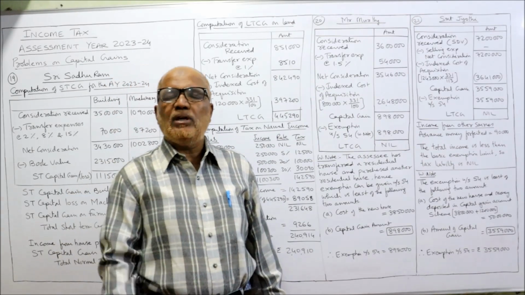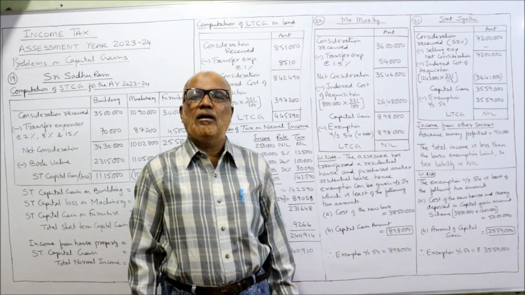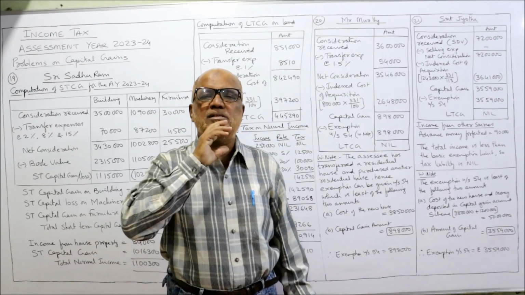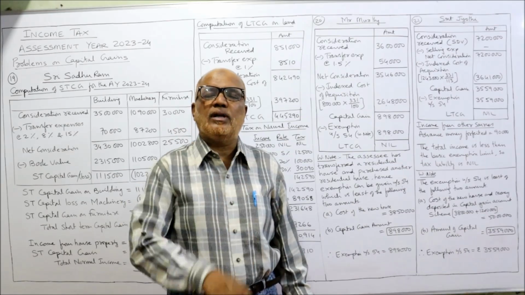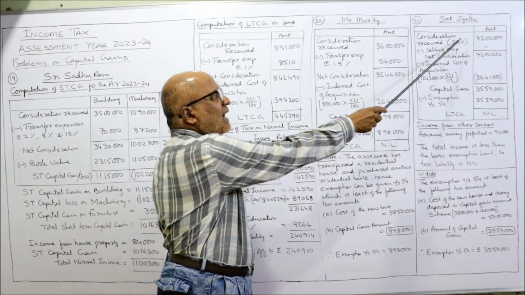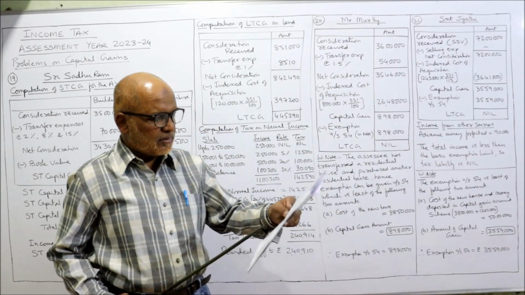But the stamp duty value is 72 lakh. So 72 lakh is more than 110% of consideration. So we should take stamp duty value. So 72 lakh we should take as consideration received.